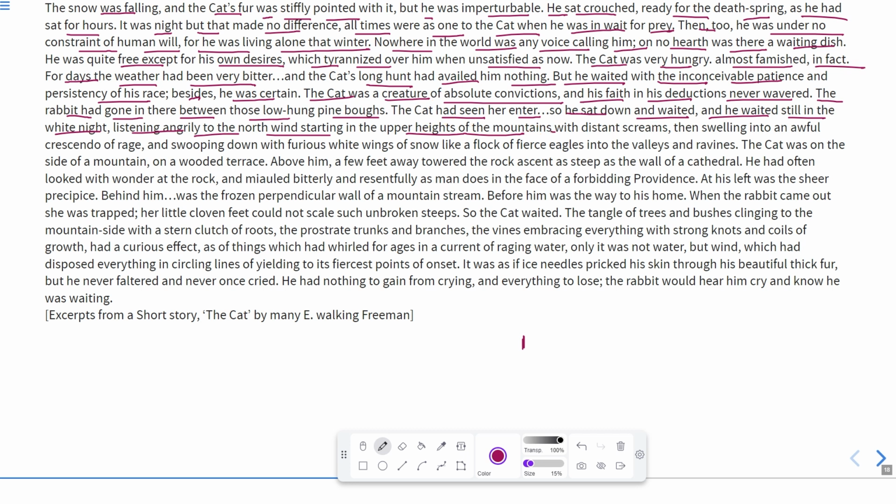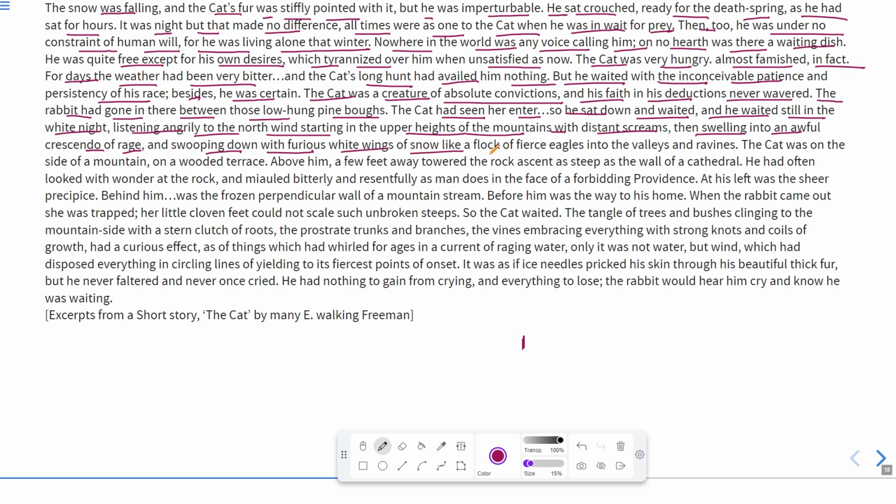Okay, upper heights of the mountains with distant screams, then swelling into an awful crescendo of rage. Now crescendo means noise that gets louder and louder. Rage means anger. Okay, and swooping down with furious. Swooping means to move very quickly. With furious means with anger.